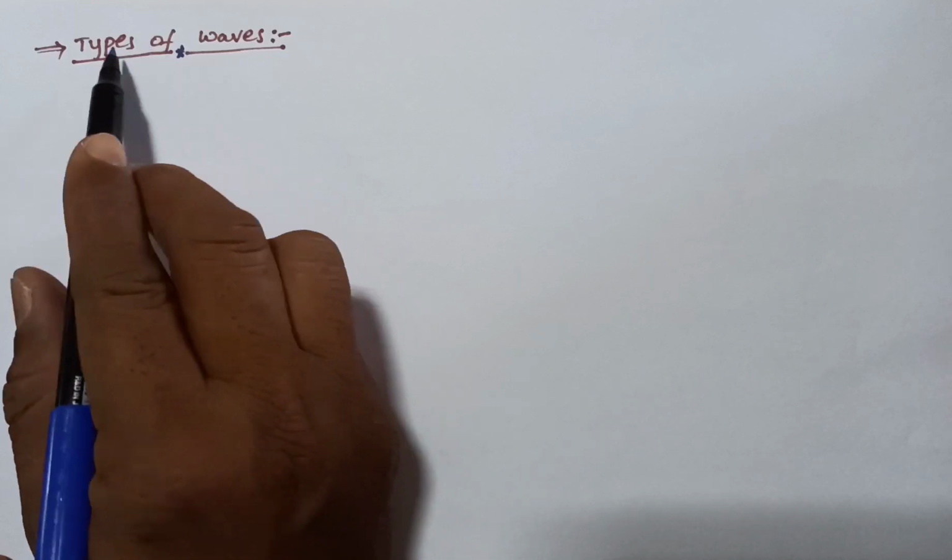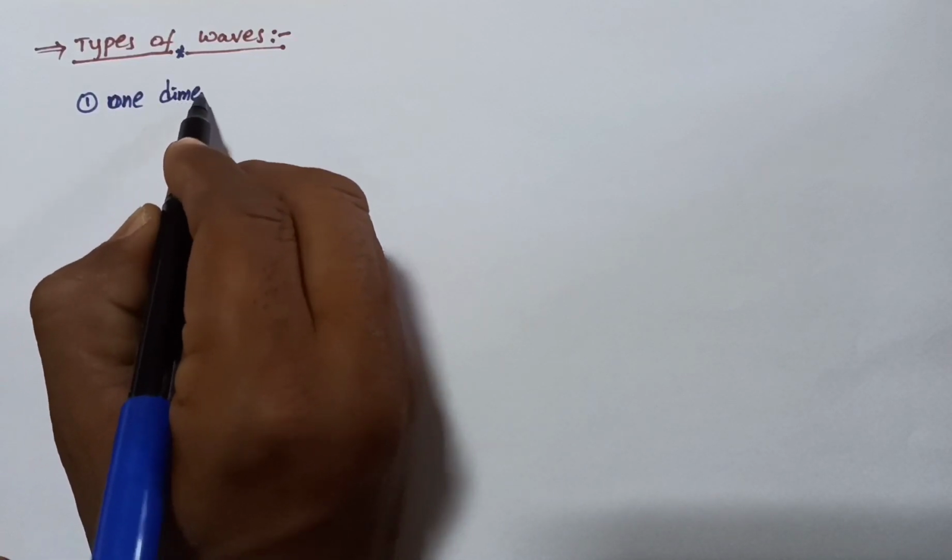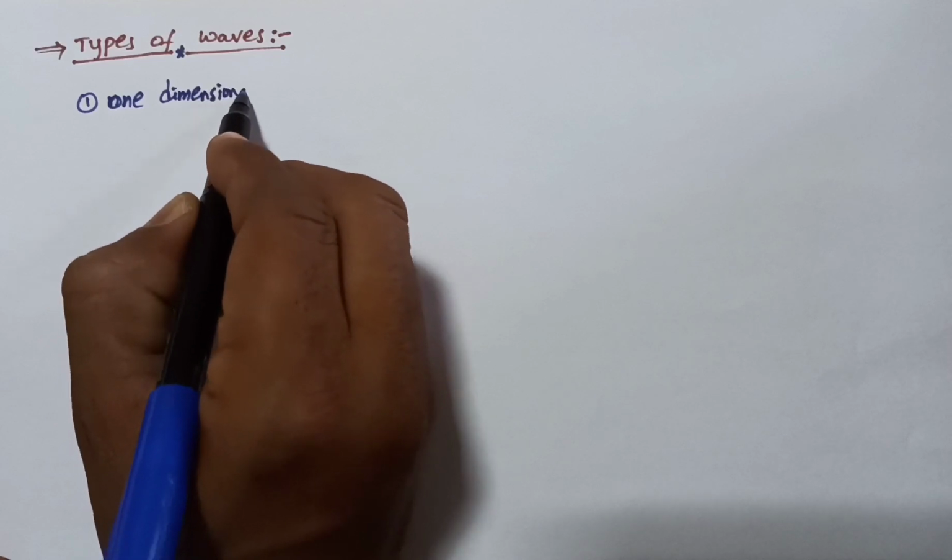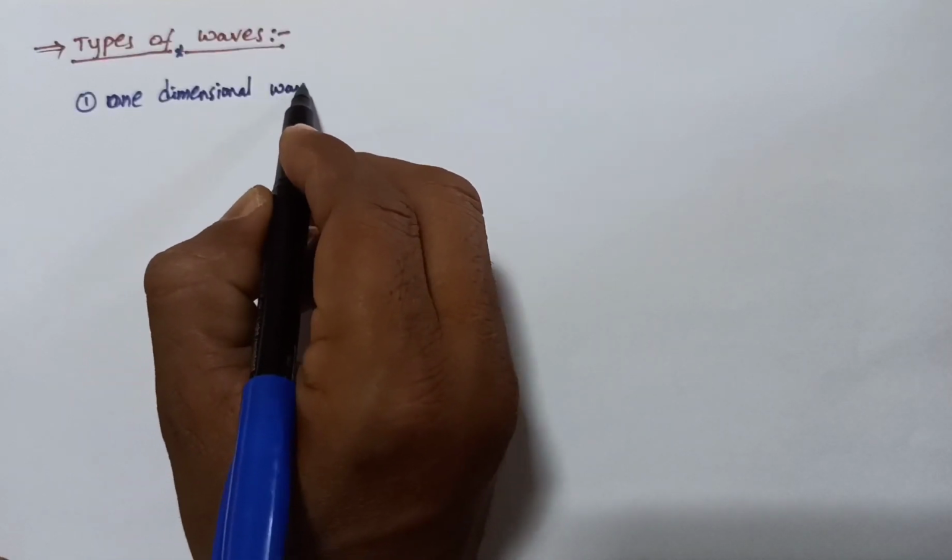Now, types of waves along the direction. These waves are of three types. First, one dimensional wave.